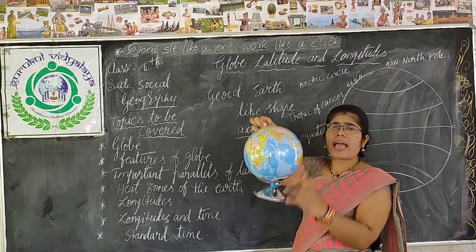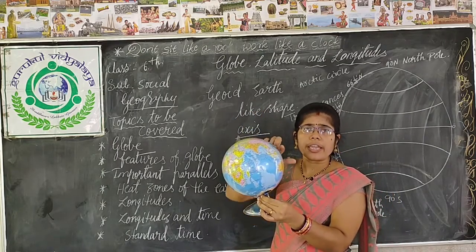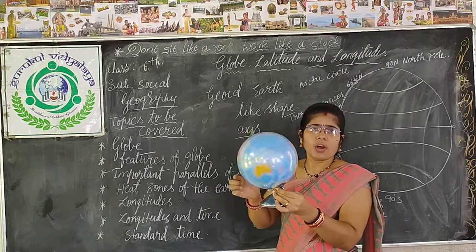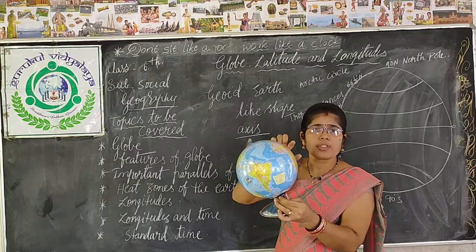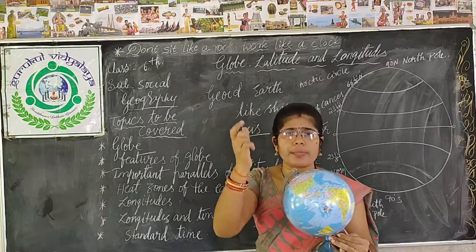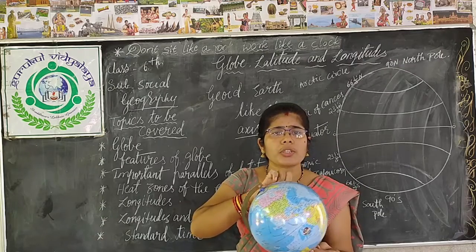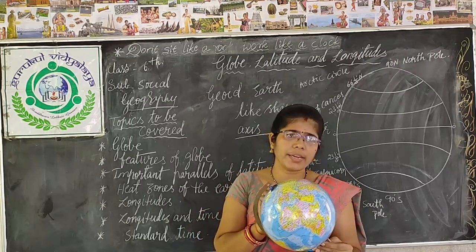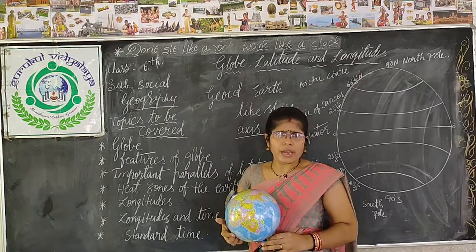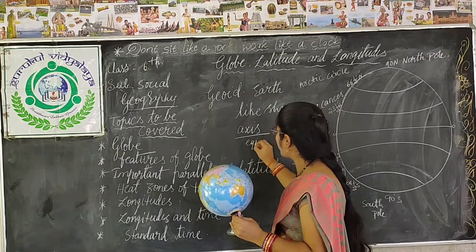Now, around this axis, the earth moves from west to east. It moves anti-clockwise, from west to east. Okay? So, the earth moves from which part to which part? West to east, like a potter's wheel. As a potter's wheel always moves, like that our earth also moves from west to east. Clear? Now we have discussed our globe. One important thing we will discuss now is the equator.